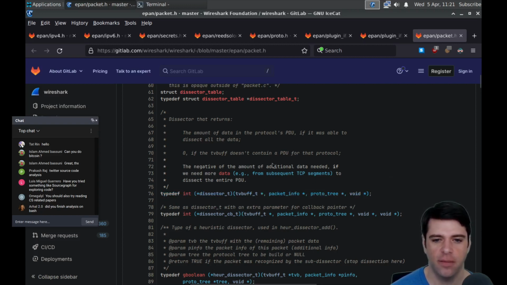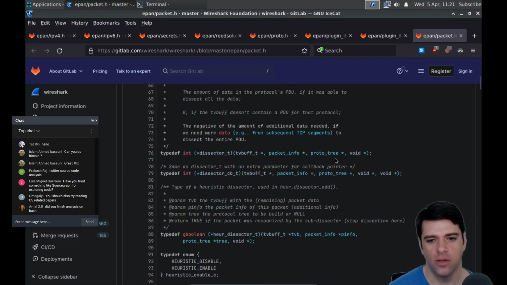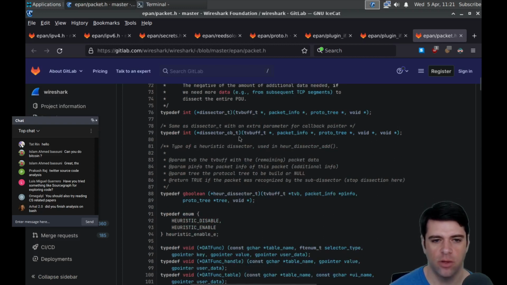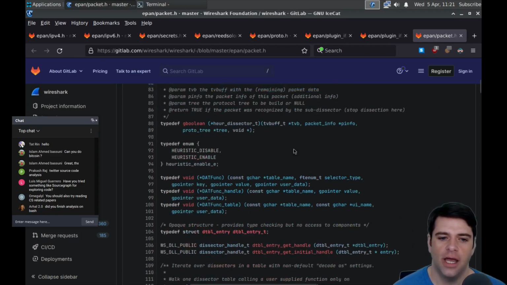Okay, at any rate, the negative of the amount of additional data needed if we need more data, for example, from a subsequent TCP segment to dissect the entire PDU. Okay. So we're returning the amount of data in the protocol's PDU if we're able to dissect it, or 0 if it doesn't contain the info for that protocol. Otherwise, I guess the negative of the amount of additional data that we need. Why the negative? I don't know. Maybe it's just the easiest thing to compute and we want to be fast. Same with the dissector, but an extra parameter for a callback pointer. Here's a heuristic detector used in heuristic dissector add.